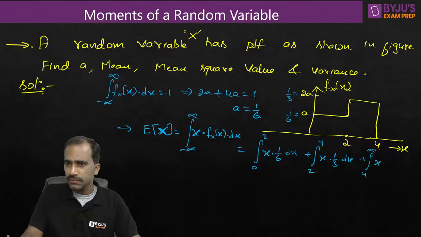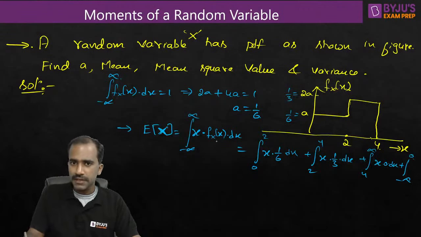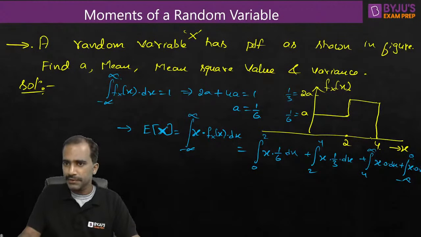It is 0, dx, plus integration from minus infinity to 0, fx of x is 0, so it is x into 0. I'm substituting fx of x with 0 in the regions from minus infinity to 0 and 4 to infinity. See this? So this part goes off, this part goes off because they are zeros.